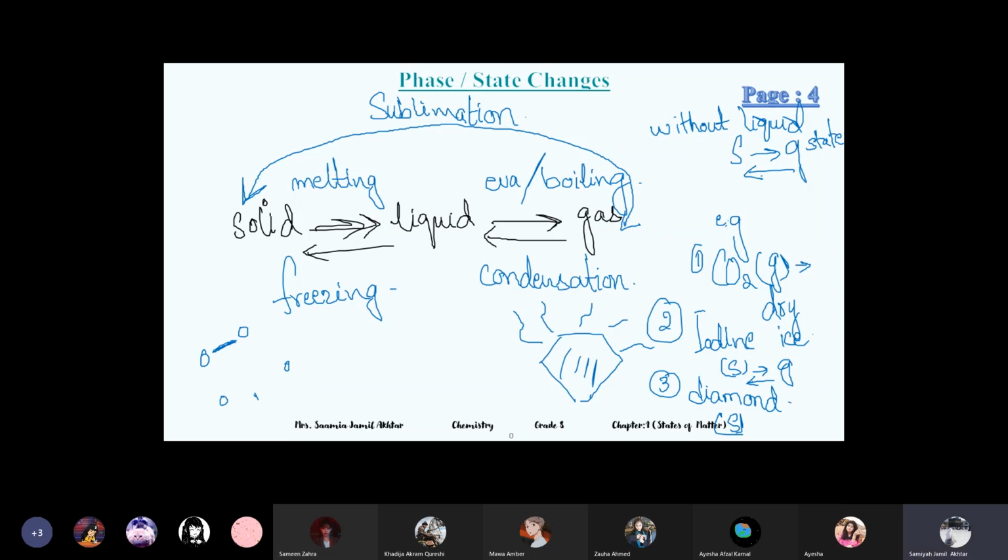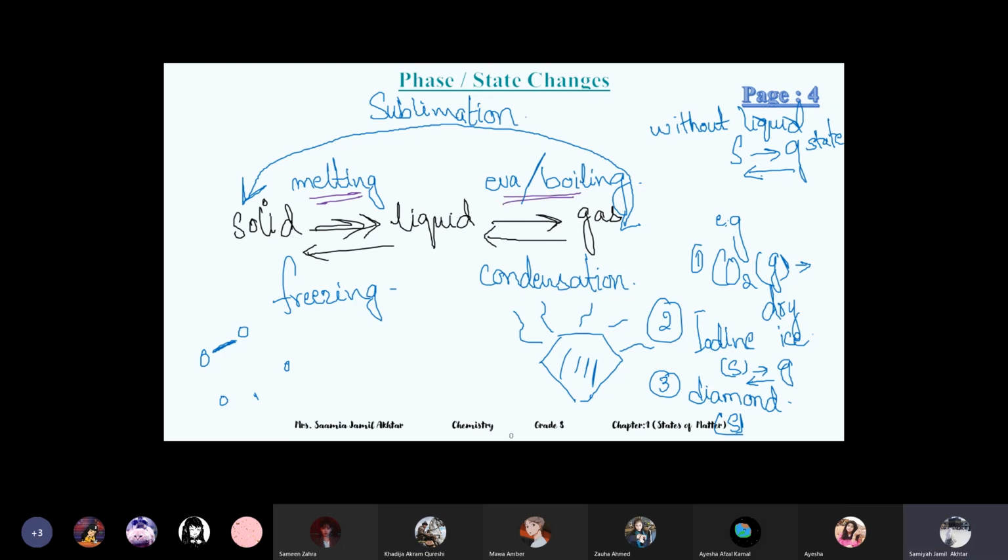Now, next thing is that few of these state changes need heating and some need cold temperature. So which processes need high temperature? Boiling. Very good. Melting. Very good.